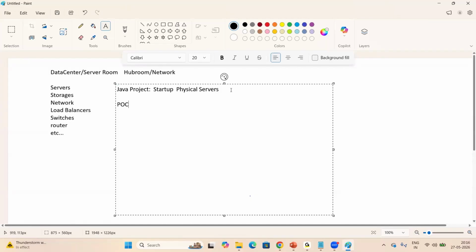What is a POC, anyone? POC is a proof of concept. It is a proof, a sample project.